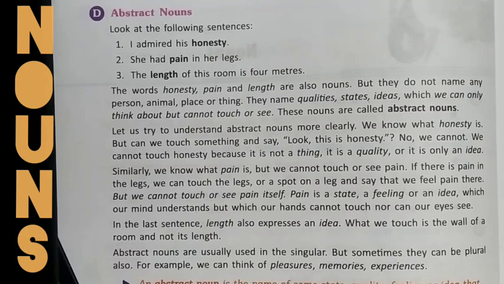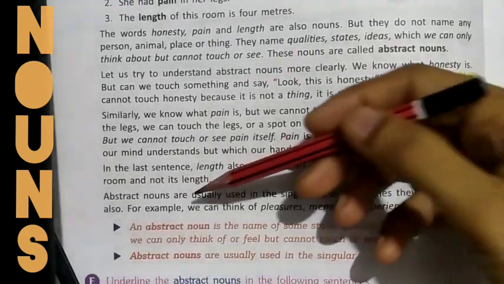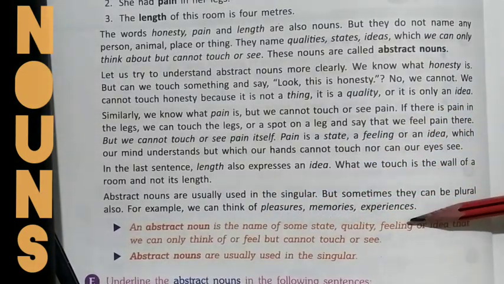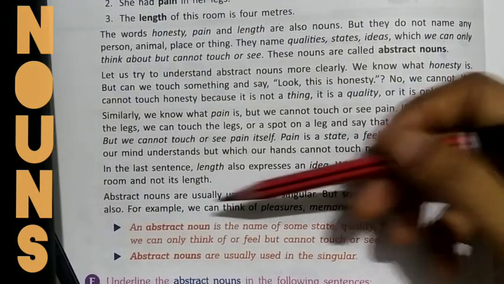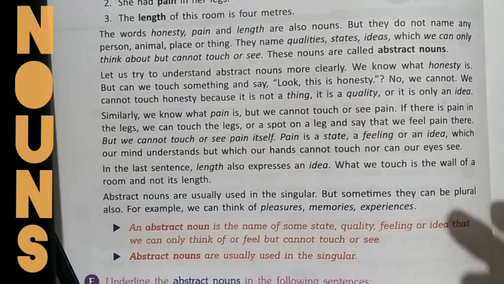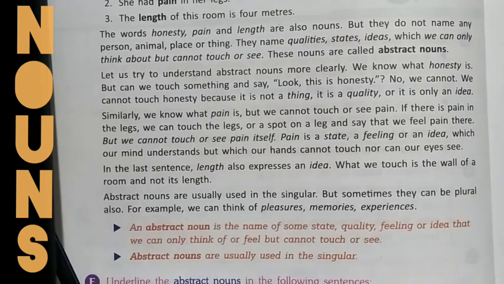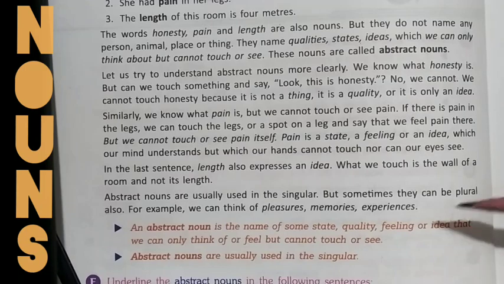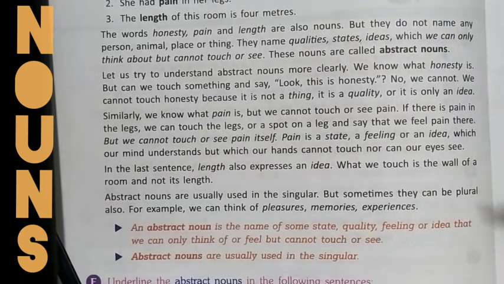Let us see what the definition says. An abstract noun is the name of some state, quality, feeling or idea that we can only think of or about which we can only feel, but which we cannot touch or see. So these kinds of nouns are counted under abstract nouns.